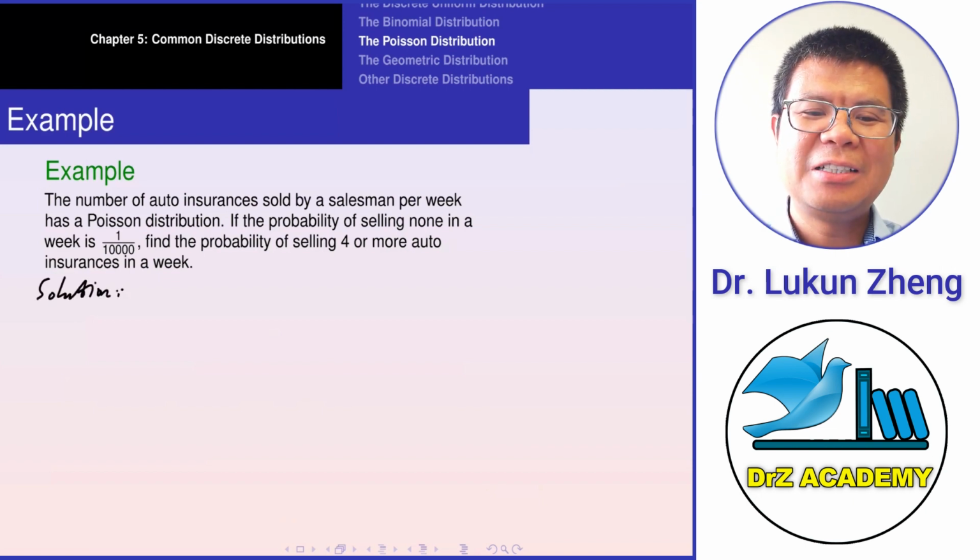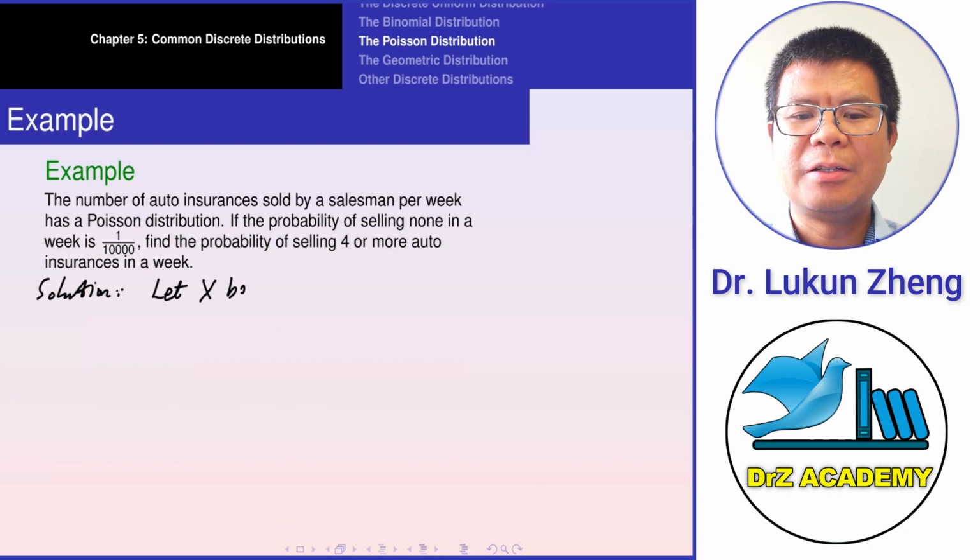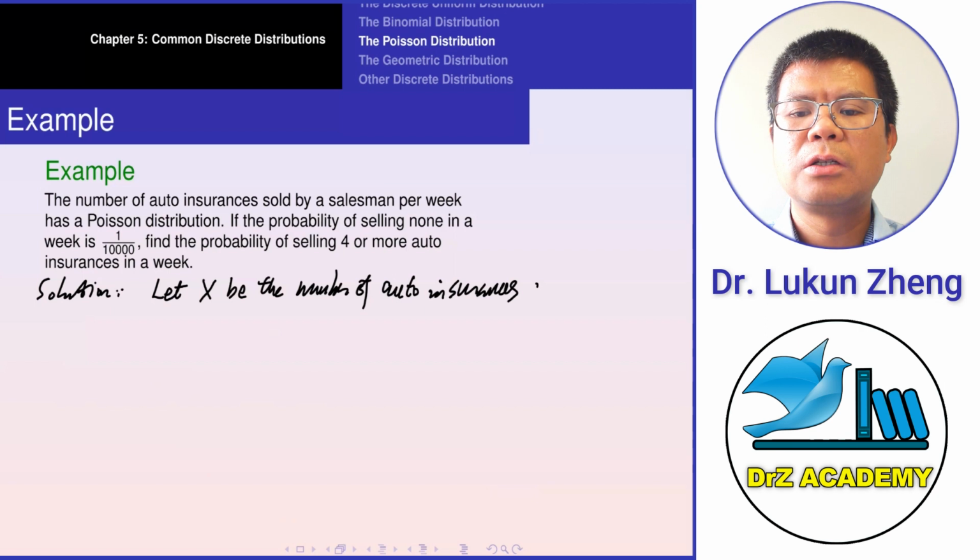Let's define x to be the number of auto insurances sold per week.